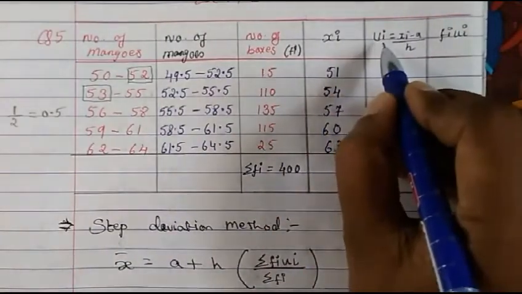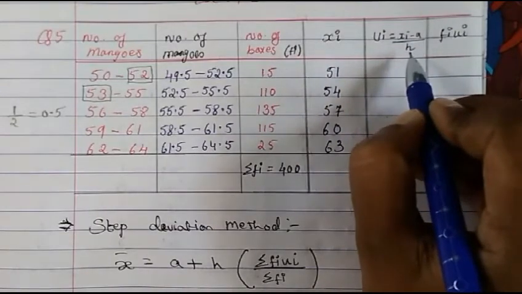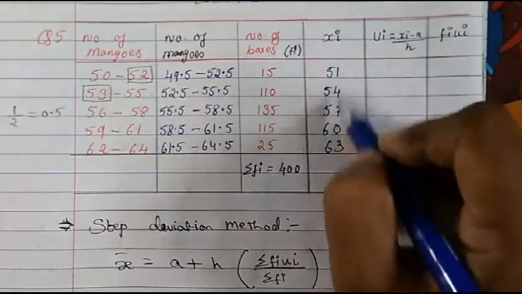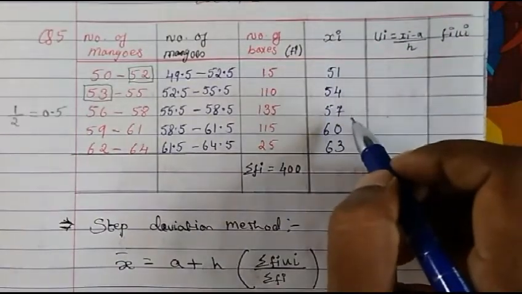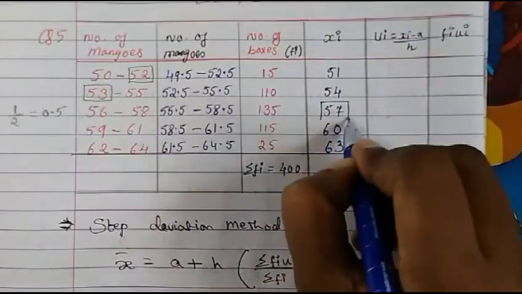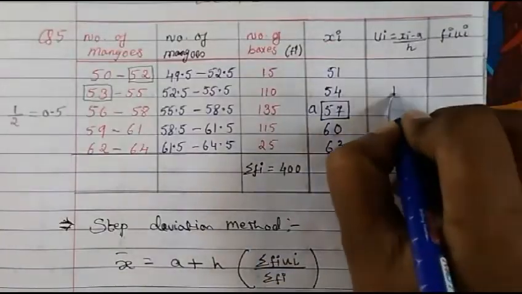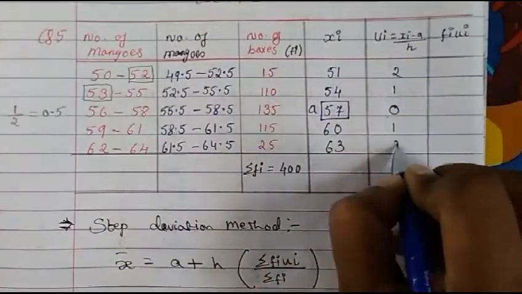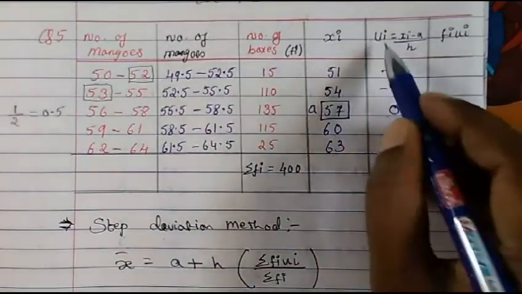Okay, now we go for ui. I told you ui is xi minus a upon h. H we know is the class interval, that is 3. This is xi minus a. A is what? Exactly the center value you have to take. 1, 2, 3, 4, 5. The center comes here. So this is our a. So you don't need to calculate. I told you how to do ui. Where a is there, just put 0 and put 1 and 2. Here 1, 2. So on top it will be negative. That's it. So ui no need to calculate.